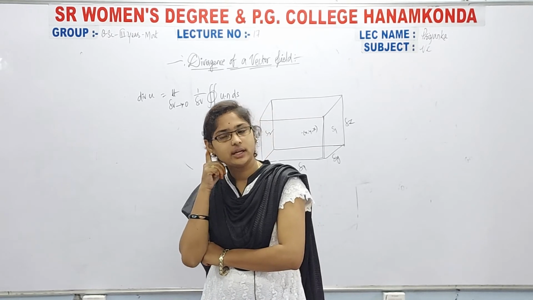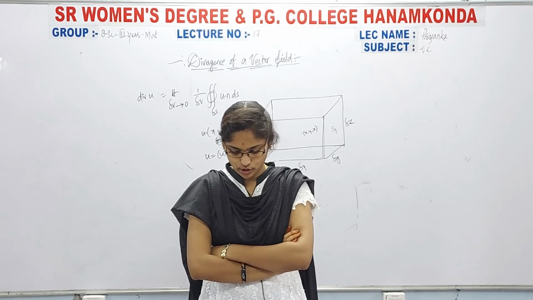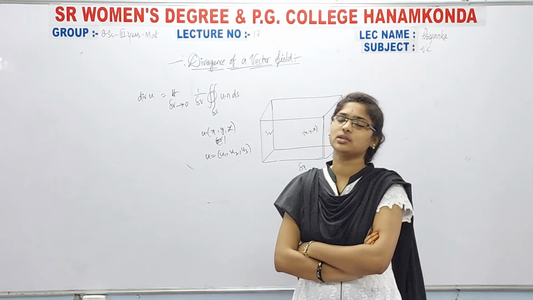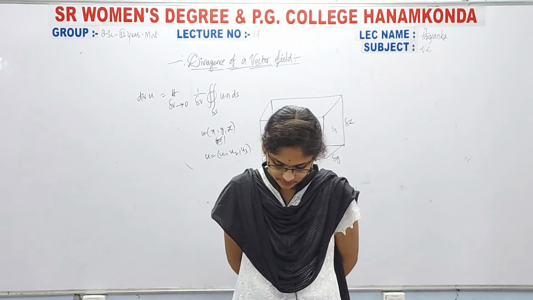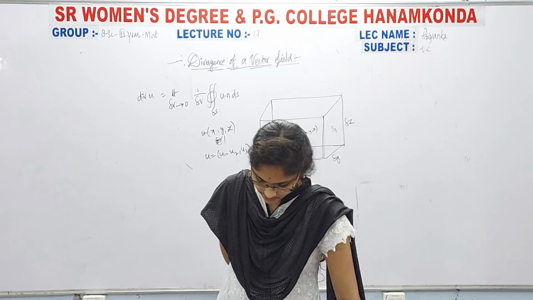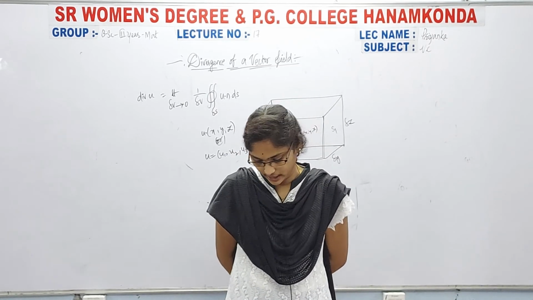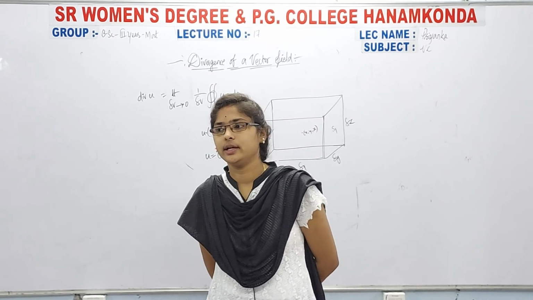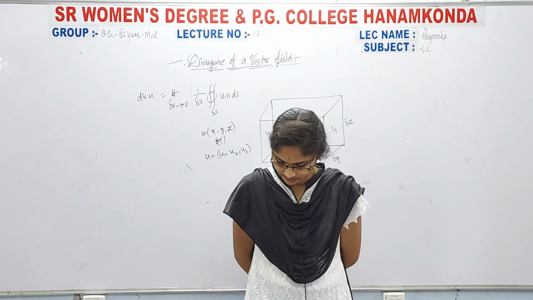And this rectangular box is used to obtain an expression for the divergence of u in Cartesian coordinates, that means in x, y, z.